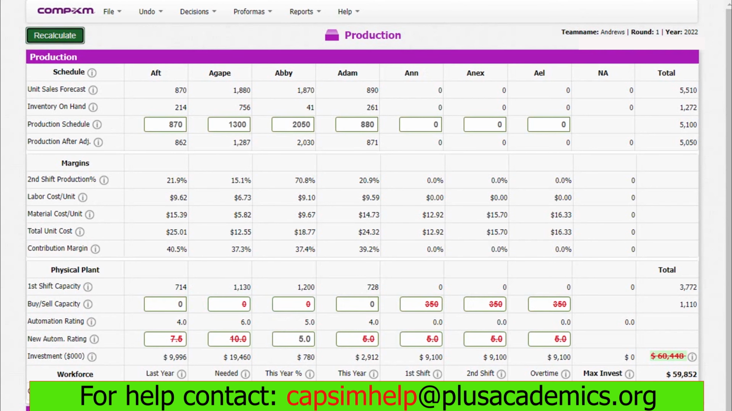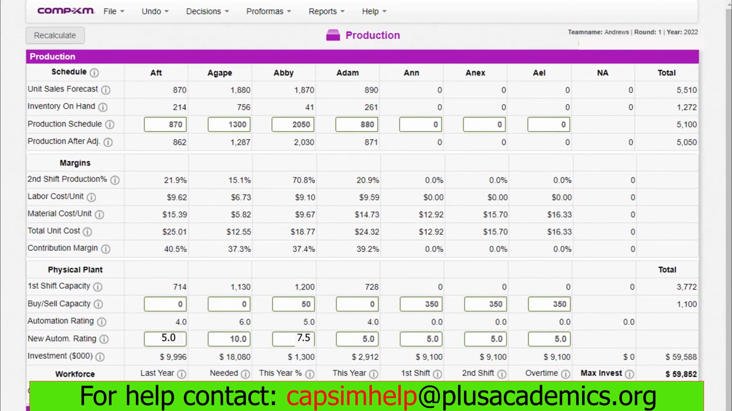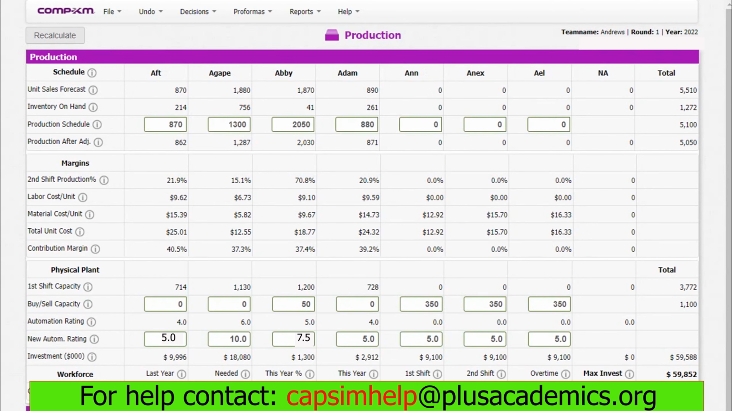In core market segment, the prices are also very sensitive. And as we move forward, if we cannot cut down the production cost, the likelihood of us maximizing our profit keep on diminishing. For the new product we introduced, we are giving each capacity of 350, and we are also increasing the automation to 5.0 each. That's all for production. Let's now go to human resource.